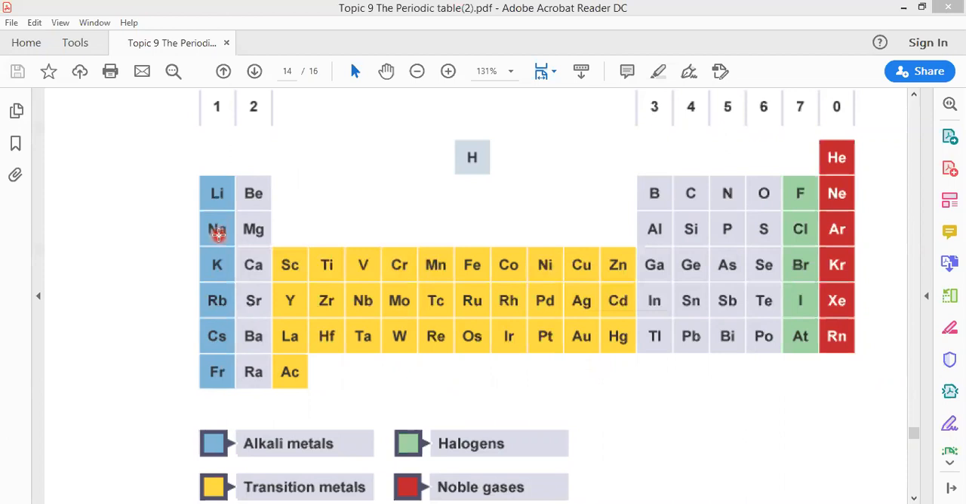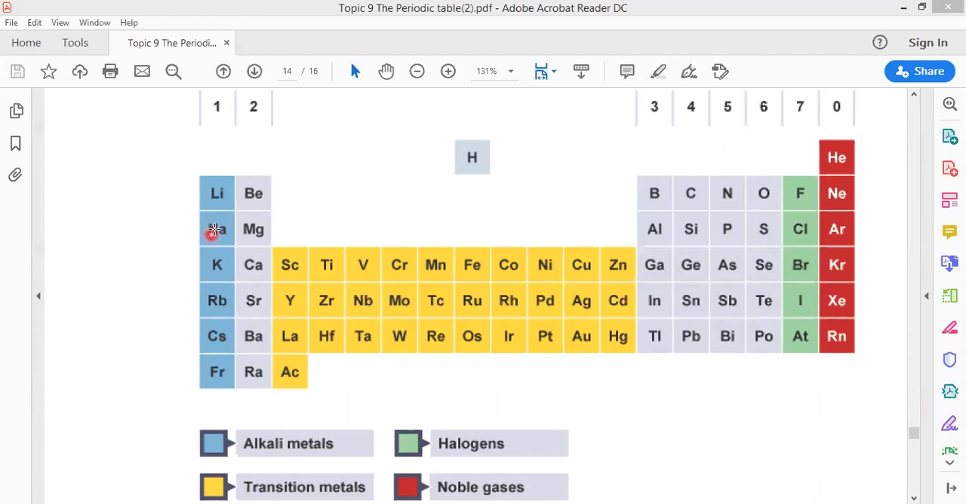Number two, there is no clear trend in reactivity. What does it mean, a clear trend in reactivity? When I talked about group number one, we said as you're going down through group number one, reactivity increases. So this is a trend.